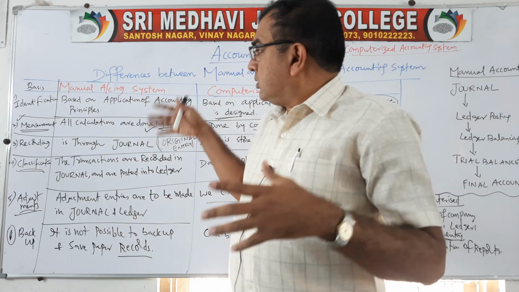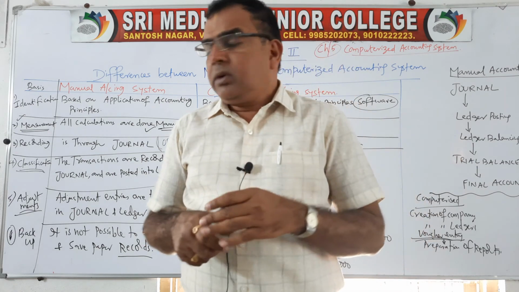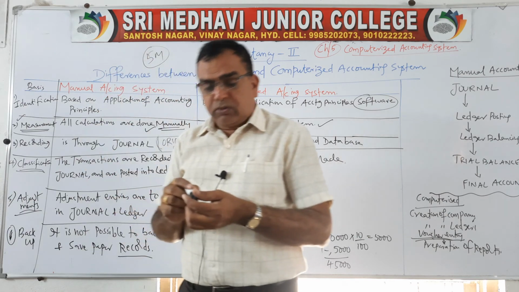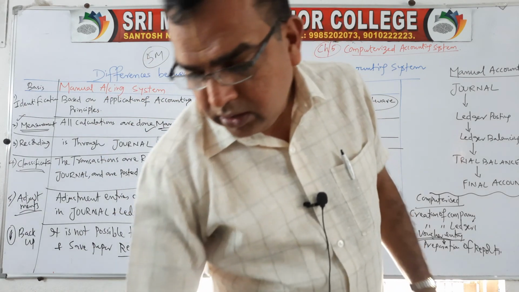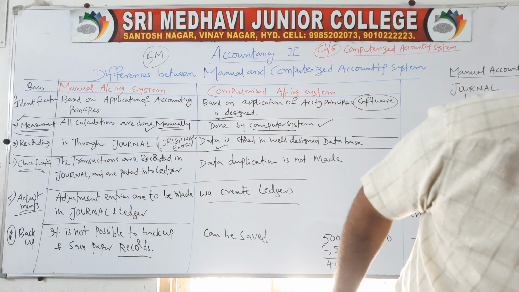So these are the important differences between manual and computerized accounting systems. Very important for 5 marks. So go through this. In your textbook you have some more points. If you understand, okay, otherwise once we meet, I will explain the remaining points.